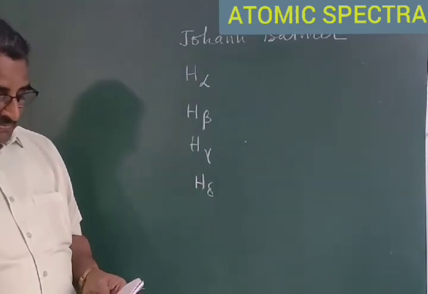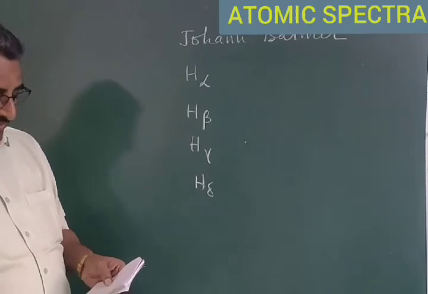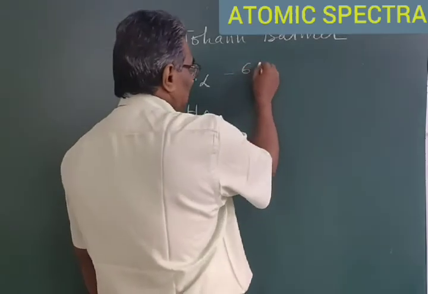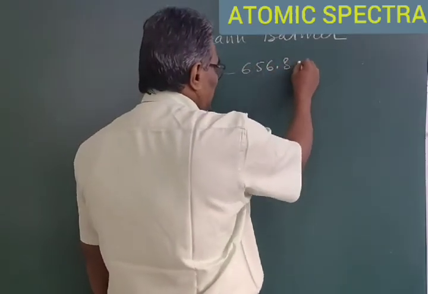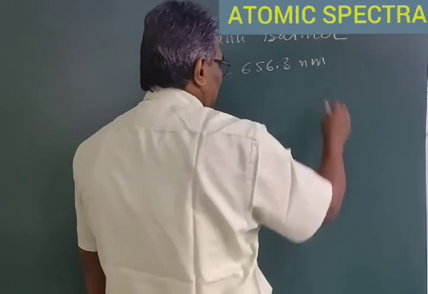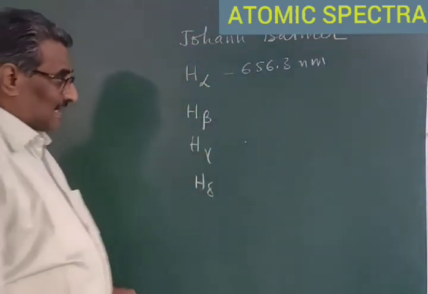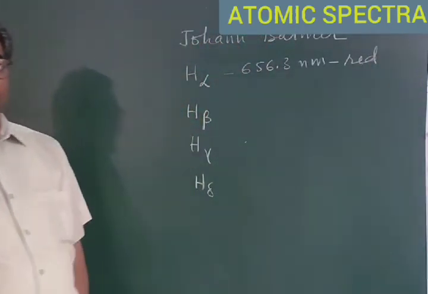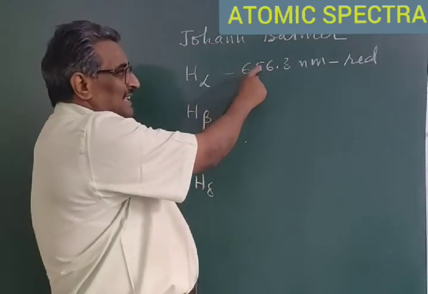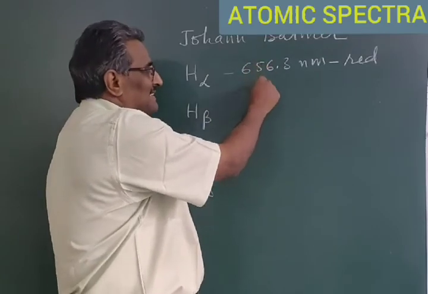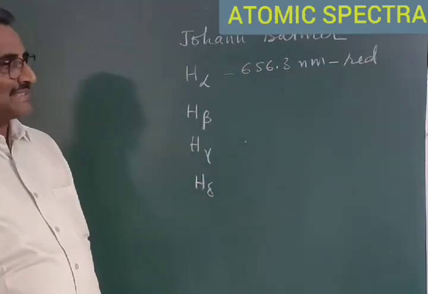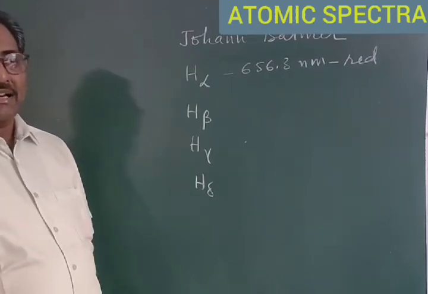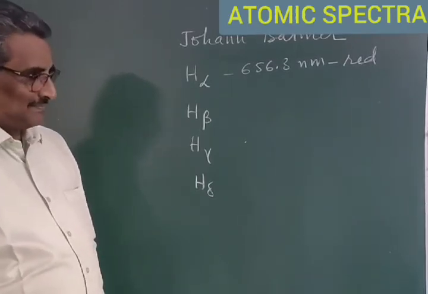H alpha line is observed at a wavelength of 656.3 nanometers in the red colored region. That is, the radiation which has 656.3 nanometers of wavelength will be in the red color in electromagnetic radiation.